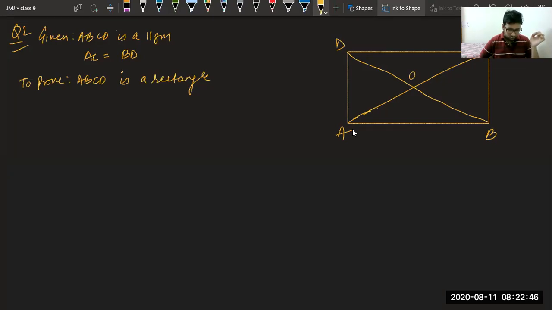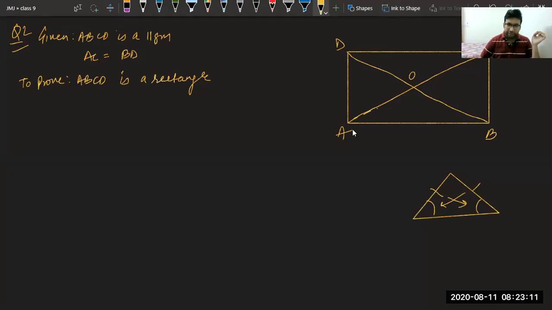Vaishnav saying angle opposite to equal sides are equal. Okay. Vaishnav, that will not work here. Because in case of isosceles triangle, we have studied that thing. We cannot use it here. In this case, we have studied this: angle opposite to equal sides are equal. Not in this case. Please try to remember, how can we say that?